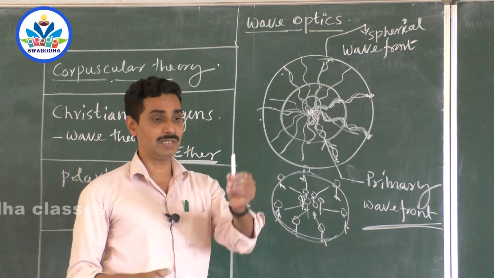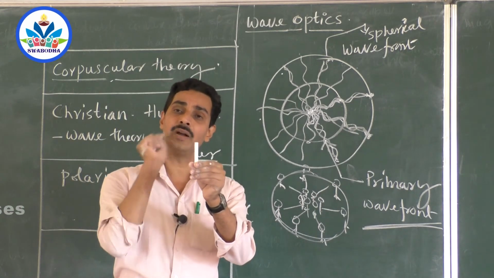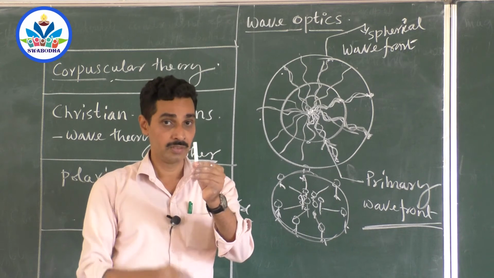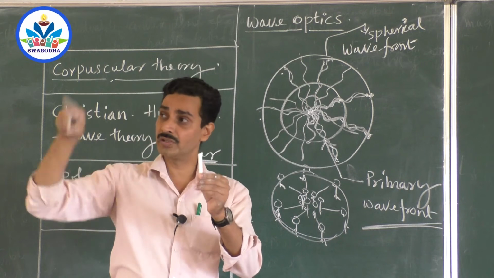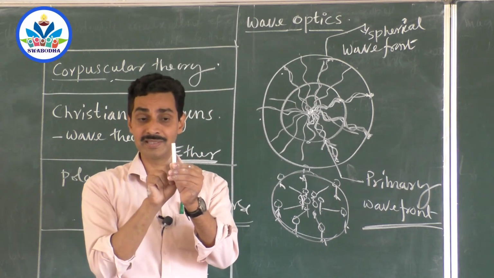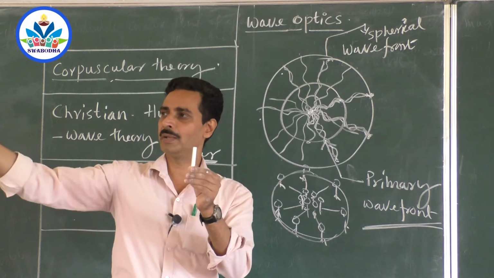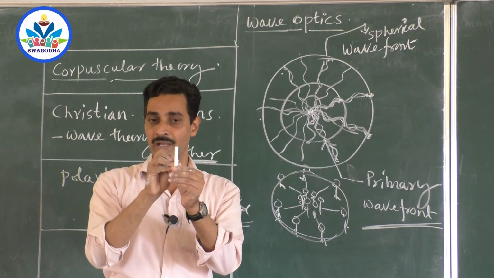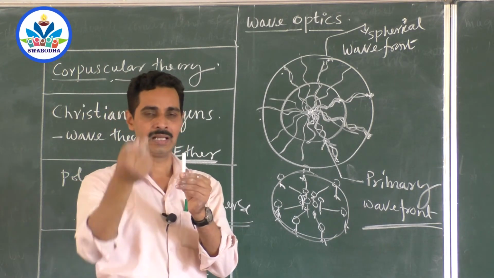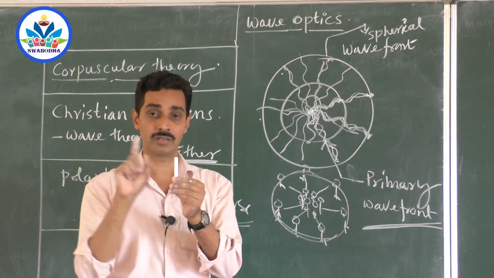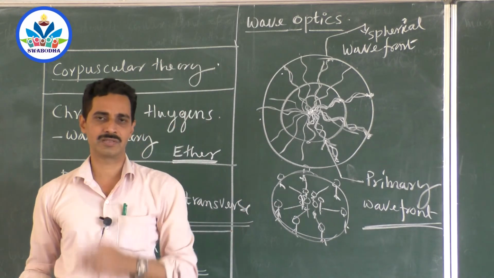For example, when you see the chalk, you don't see the sun. But whose light is the chalk emitting? Is it its own light? No, never. It receives light from outside, from the sun, and reflects it to you. But that light is originally from the sun. So you must have seen the sun in this chalk. No, not possible. Because primary waves come and fall on the chalk, and then the chalk emits its own waves. And those waves carry the information of the chalk, not the sun. So whenever light falls on a certain object, secondary waves start from the object.